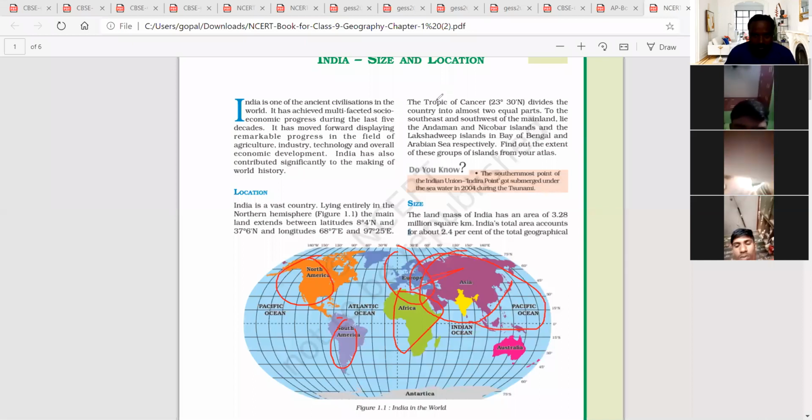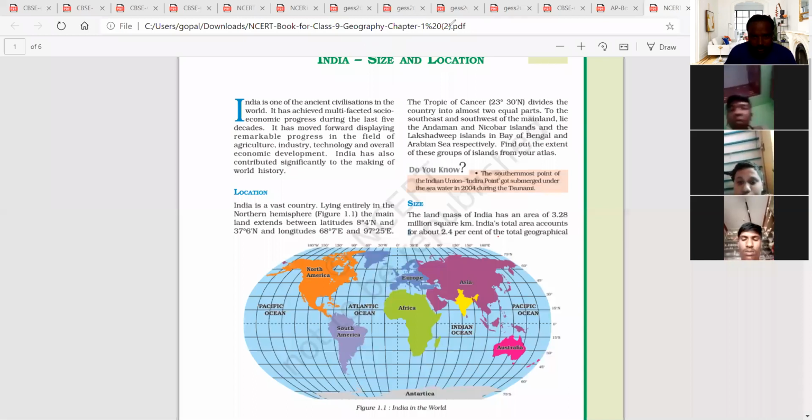So these are the continents, that is Asia, Europe, Africa.